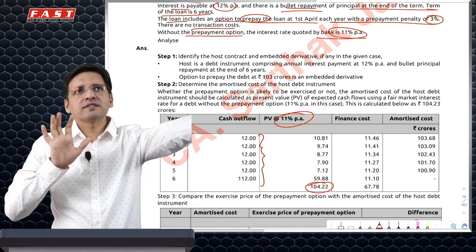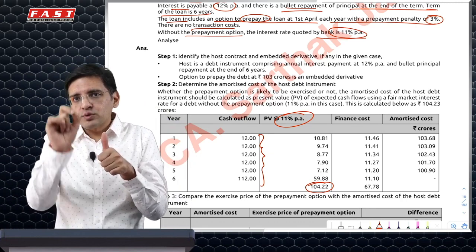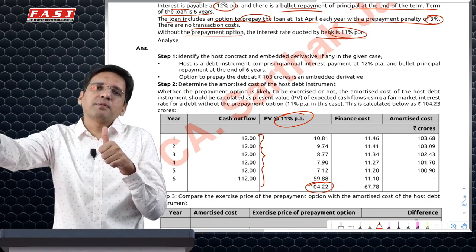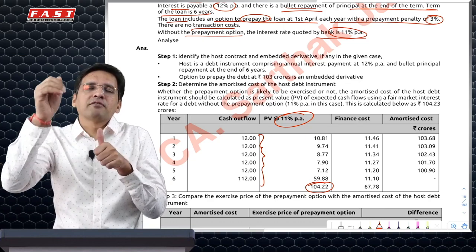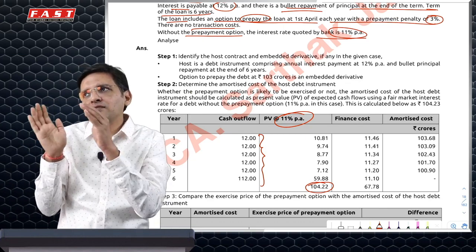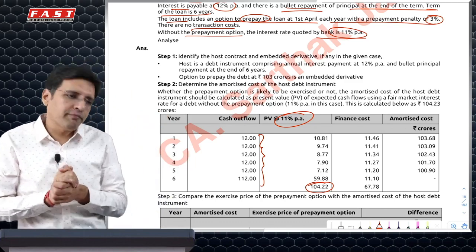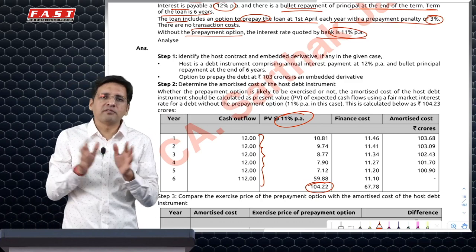Fundamentally, what we are saying is that I am paying 12, 12, 12 for 6 years. If I had paid this to any person and said, don't give me a prepayment option, then he would have given me an 11% loan. So with the same cash flows, I would have got more money. I've got less because of that option of prepayment. Hence, the difference here is the fair value of the option or the premium which I paid for the option.